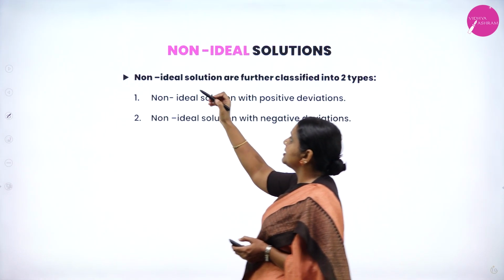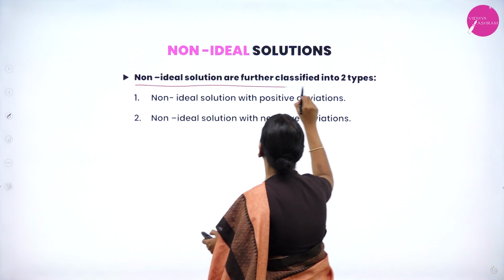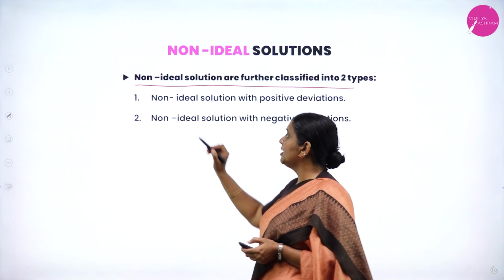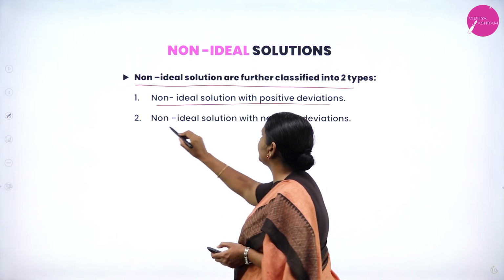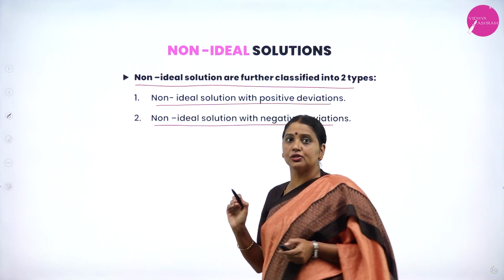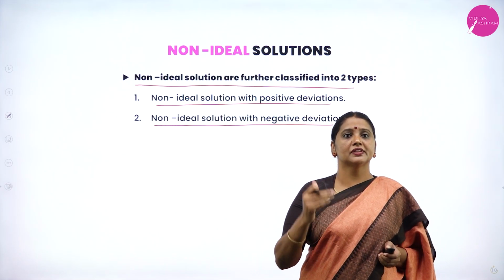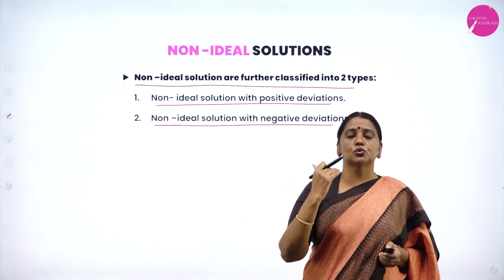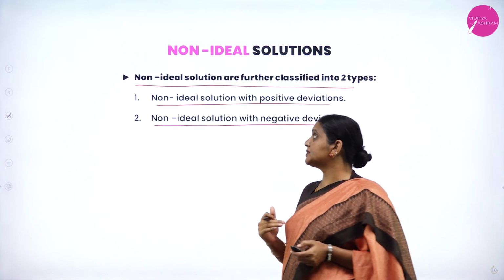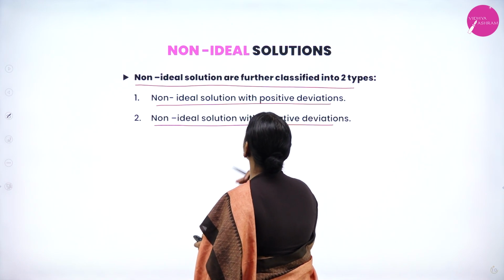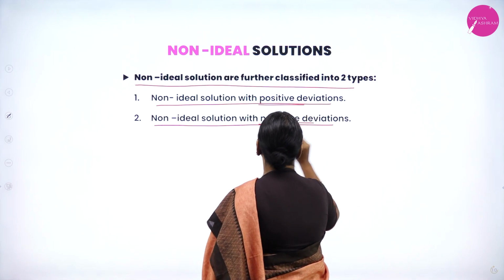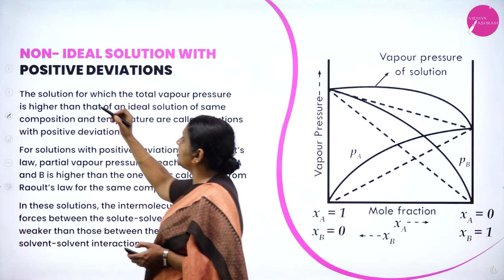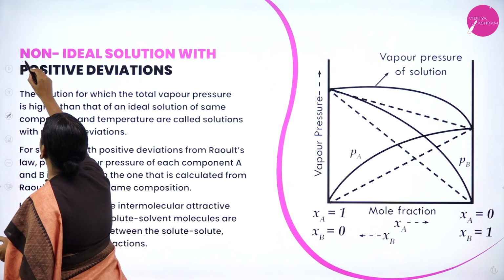Next, I'll consider the classification of non-ideal solutions. Non-ideal solutions are further classified into two types: non-ideal solution with positive deviation and non-ideal solution with negative deviation. What are the two types of non-ideal solutions? Non-ideal solution with positive deviation and non-ideal solution with negative deviation. Today, in this session, I am going to explain both types of non-ideal solution.